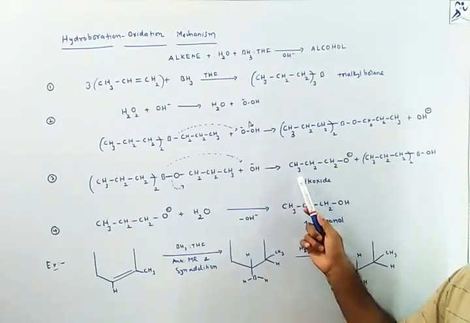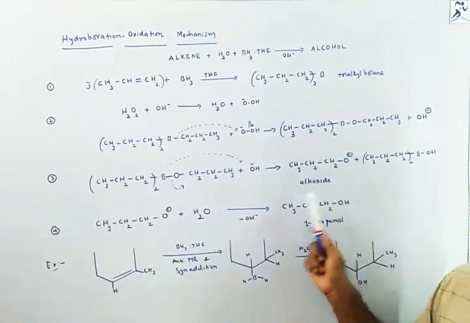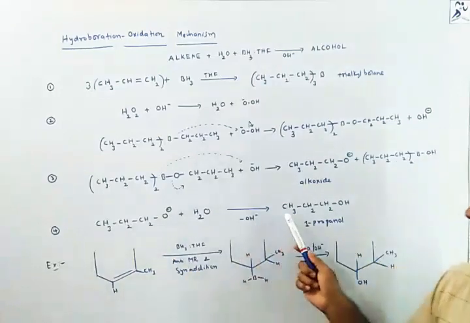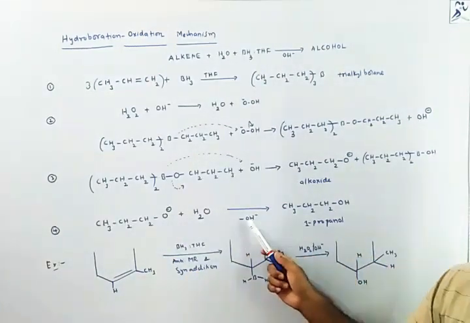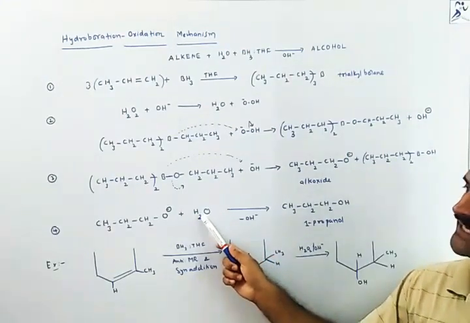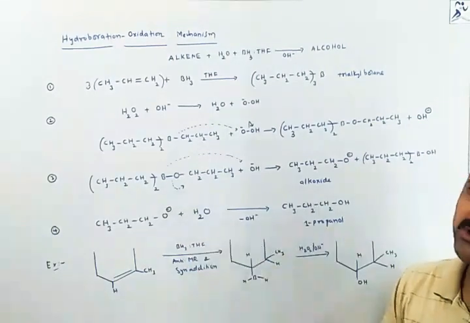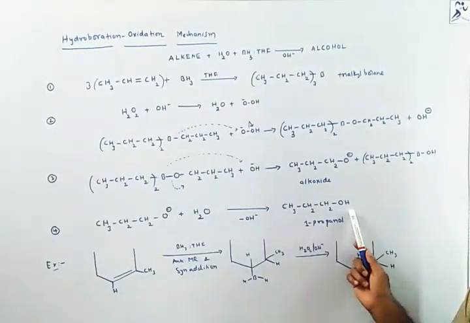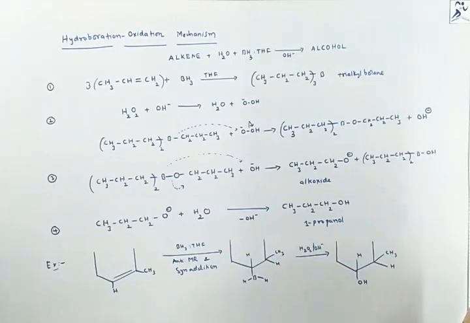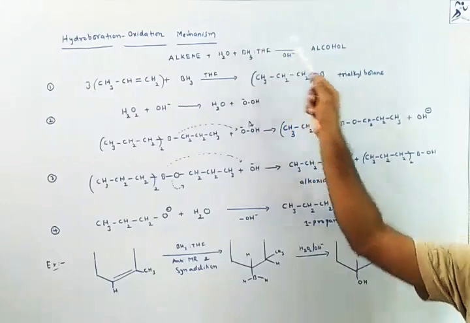So I am giving the one step mechanism, that is the alkoxide ion. When it is treated with water, it becomes alcohol by abstraction of H plus. We have to see water as H plus ion and OH minus ion, and the H plus ion goes towards the alkoxide ion, forming alcohol. So this is 1-propanol. In this way we can understand the hydroboration oxidation mechanism.